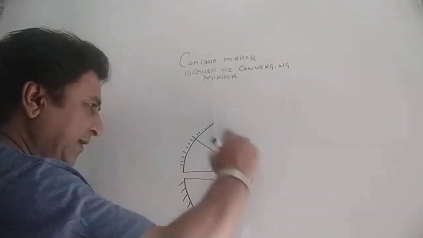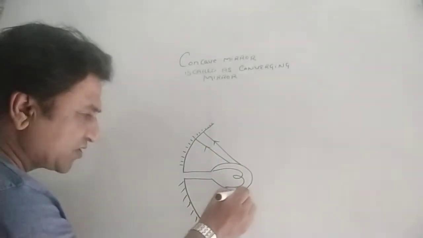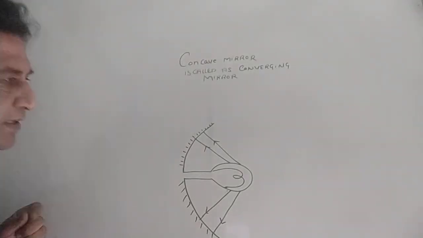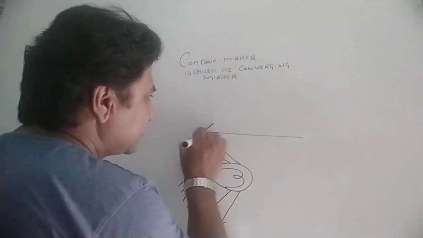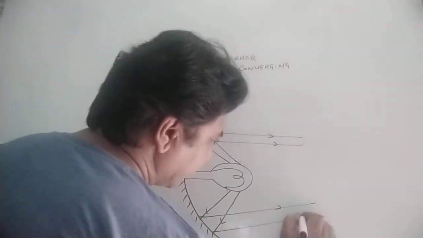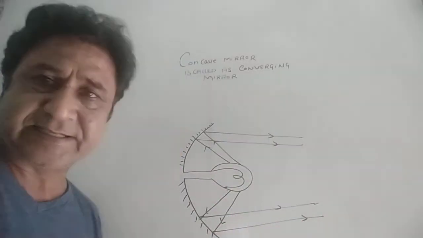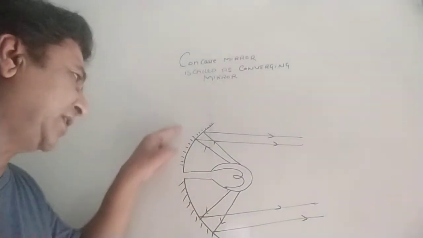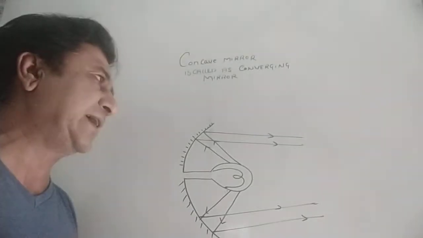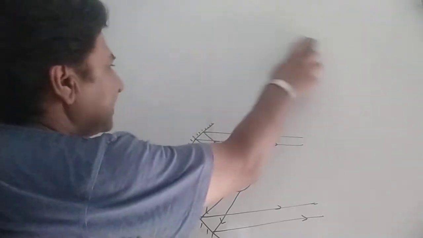When the rays from the bulb strike the concave mirror of the headlights, they go out parallel, and because of this we can see even at night to a long distance. So the same converging property of the concave mirror is utilized in automobile headlights also. Remember that. So these are the connected questions to the concave mirror.